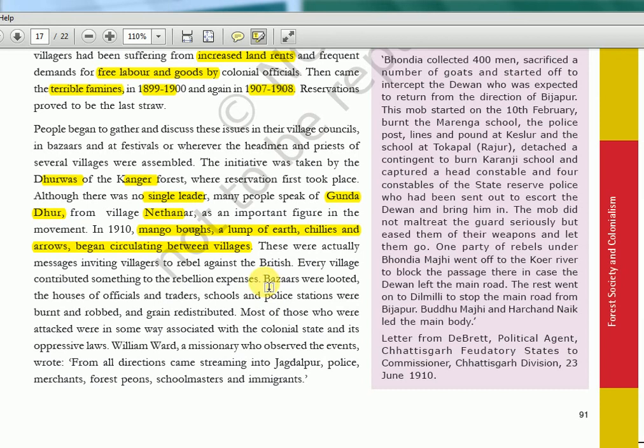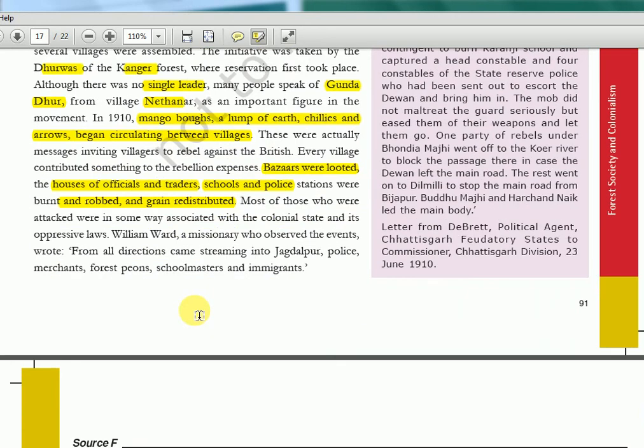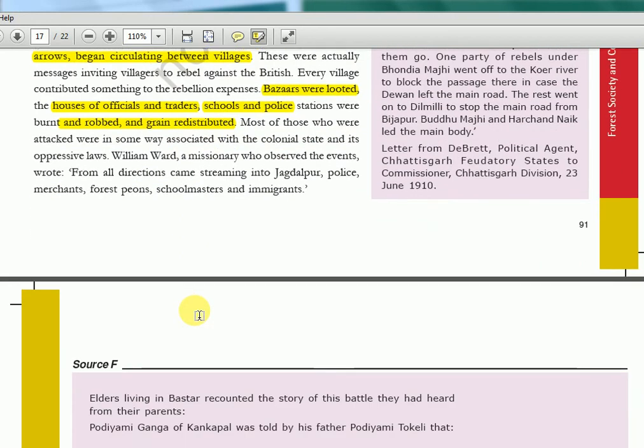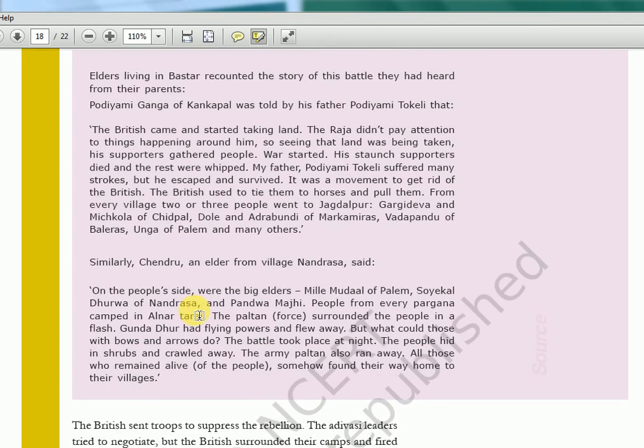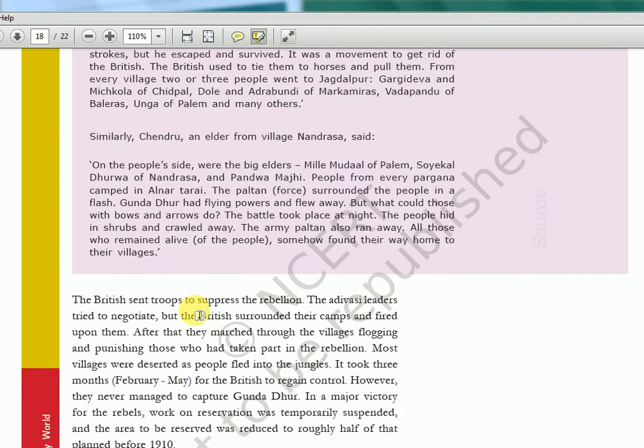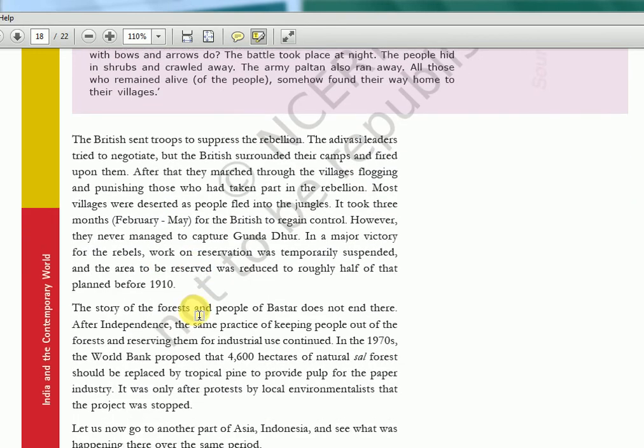They attacked one day. The bazaars were looted, the houses of officials and traders were attacked, then schools and police stations were burnt, robbed, and grain redistributed. So usually this is what happens in almost all rebellions. So this happened in 1910. Okay, there are again two stories about some people who lived there, generation after generation, they know the story, so they're telling the stories. We don't need it. Now the British sent troops to suppress the rebellion.